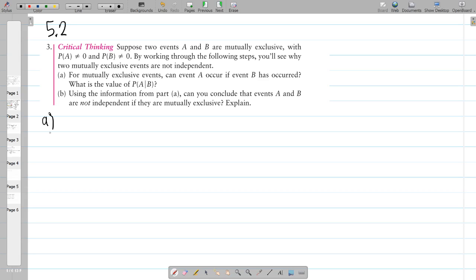Well, think, mutually exclusive, another way you'll see this word in the text in other places is disjoint. Two events are mutually exclusive if there's no overlap. So you think of, here's A, here's B, and there's no overlap. So B is some outcomes here, A is some outcomes here.